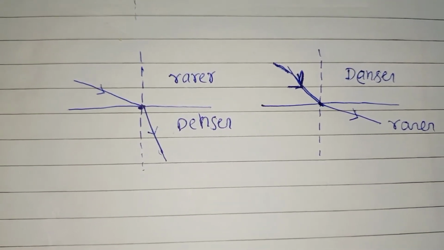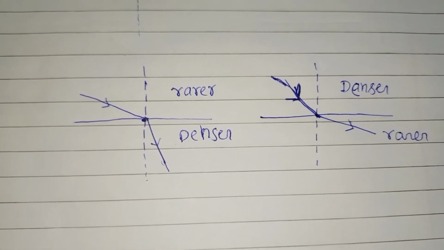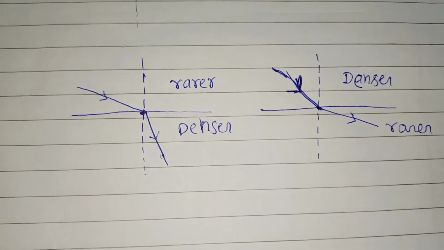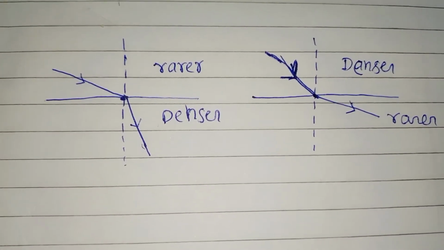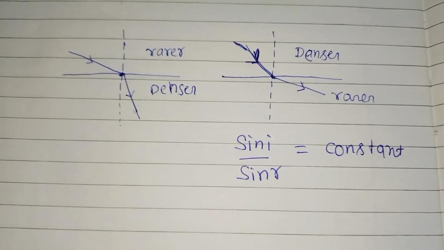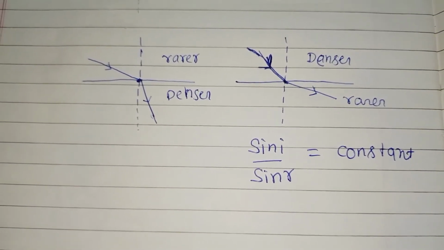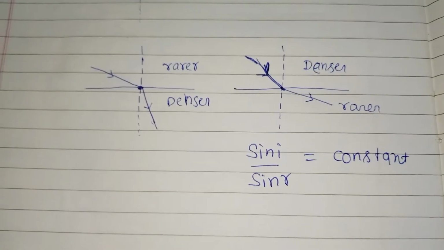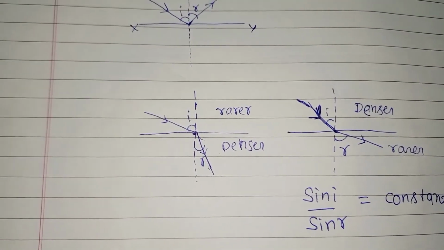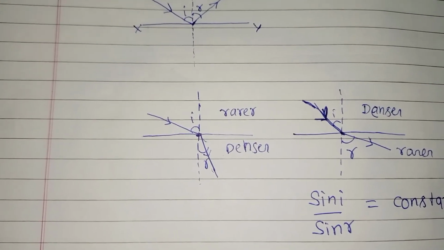According to the second law, the ratio of sine of angle of incidence to the sine of angle of refraction is always constant. It is also called Snell's law because it is given by Snell. So here i is the angle of incidence and r is the angle of refraction. I hope you understood. And now moving on to the main concept, that is the Fermat principle.